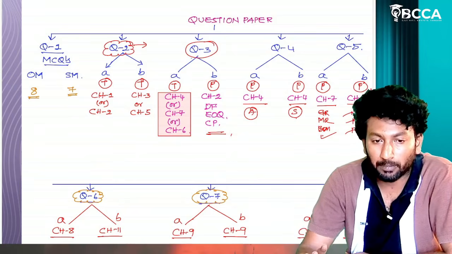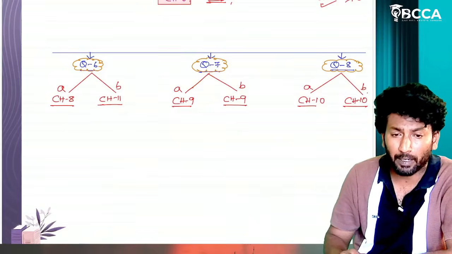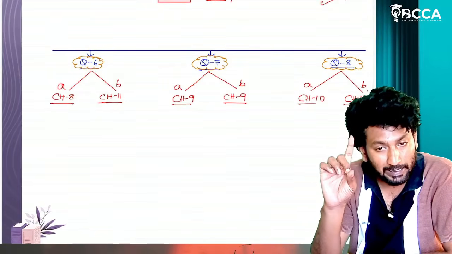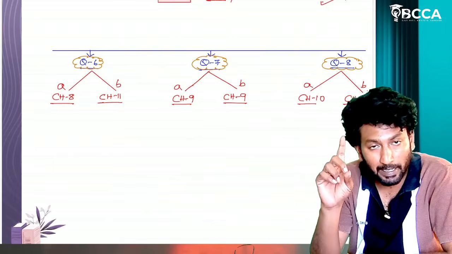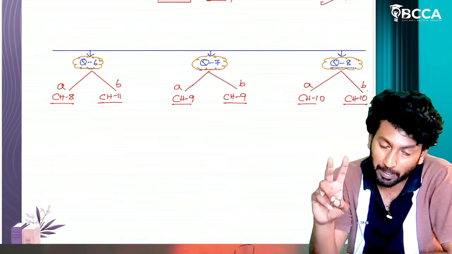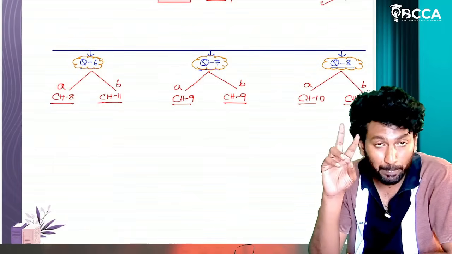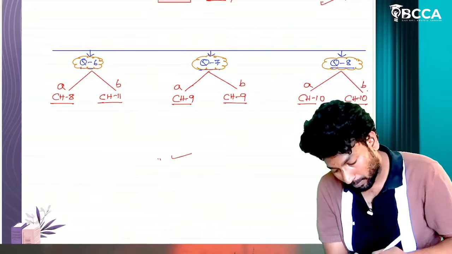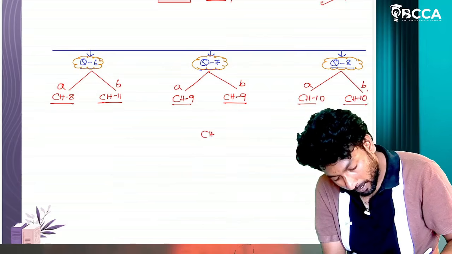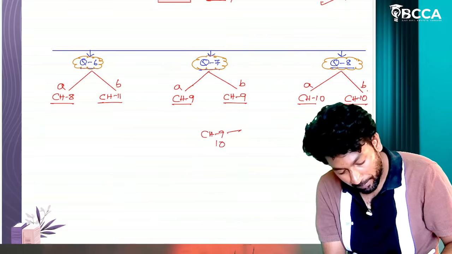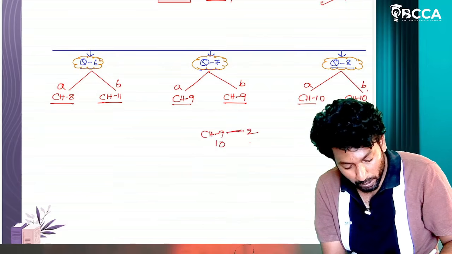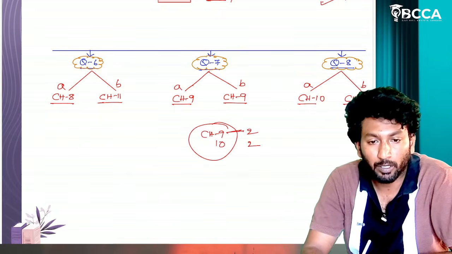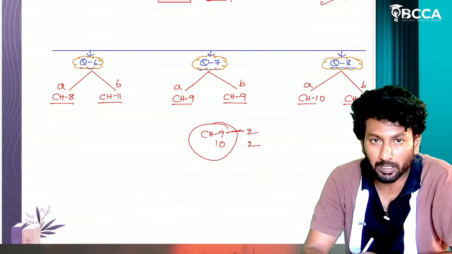Now coming to the SM part. Question number 7 parts A and B, two 7-mark questions, will be from chapter number 9 only. Question number 8 A and B, two 7-mark questions, from chapter number 10 only. So if you learn these two chapters in SM, you can write two 14-mark questions, 28 marks.